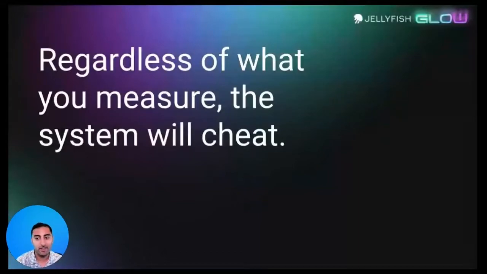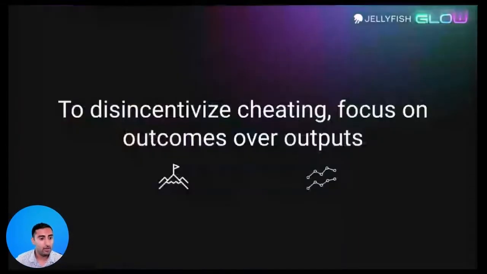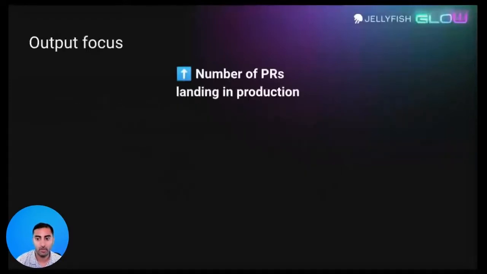Well, there's actually a way to disincentivize the system around this. To disincentivize this cheating, what you want to do is focus on the outcomes that you're actually driving towards over the outputs that you're measuring. And this sounds a little bit complicated, so let me explain with a couple separate examples. When we think about outputs, we could start to say we want to increase the number of PRs that we have landing in production. That's a pretty classical engineering output. Are we actually merging enough PRs that then get landed in production?